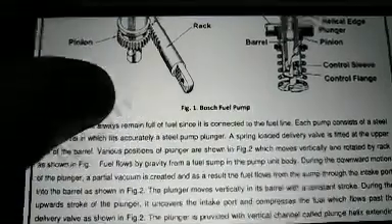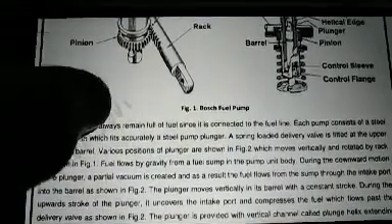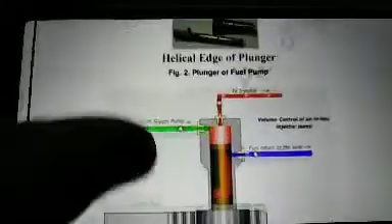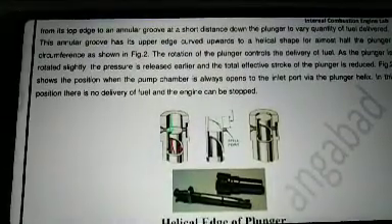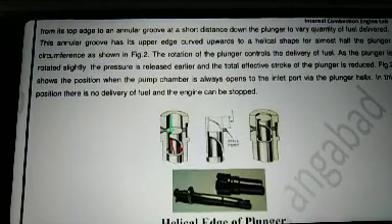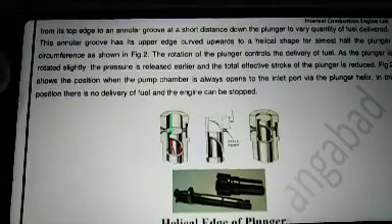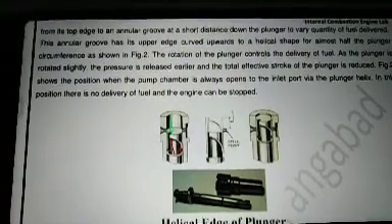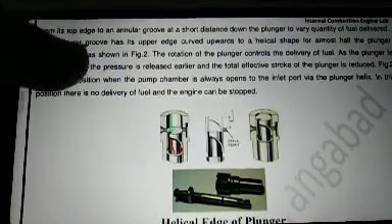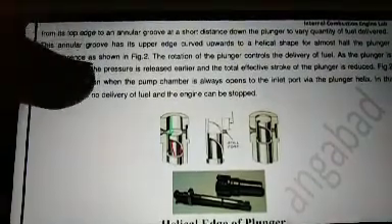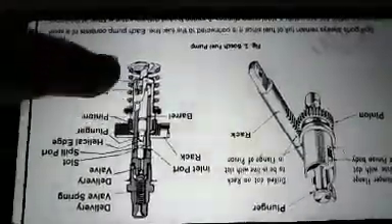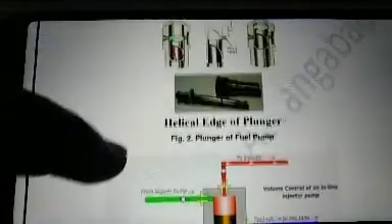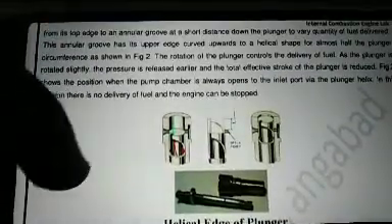The plunger is provided with a vertical channel called the plunger helix, extending from its top edge to an annular groove a short distance down the plunger, to vary the quantity of fuel delivered. That is, to vary the amount of fuel delivered, the helical edge of the plunger is provided.